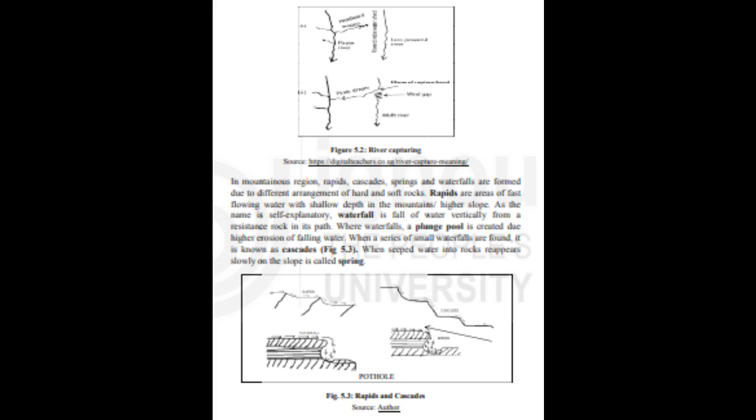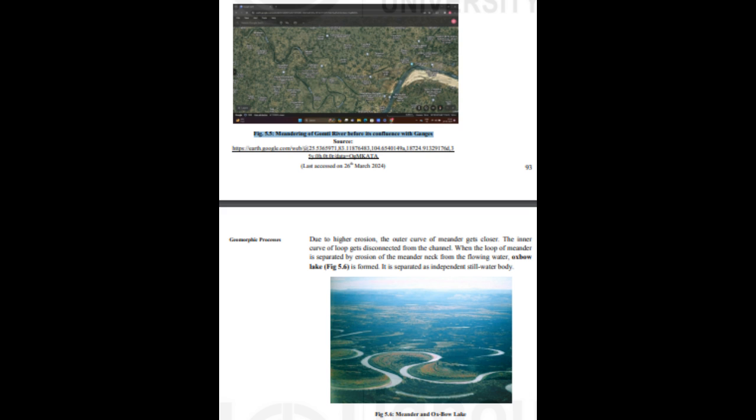Mountains, higher slope. As the name is self-explanatory, a waterfall is the fall of water vertically from a resistant rock in its path. Where water falls, a plunge pool is created due to higher erosion of the falling water. When a series of small waterfalls are found, it is known as cascades. Fig. 5.3. When water seeped into rocks reappears slowly on the slope, it is called a spring.